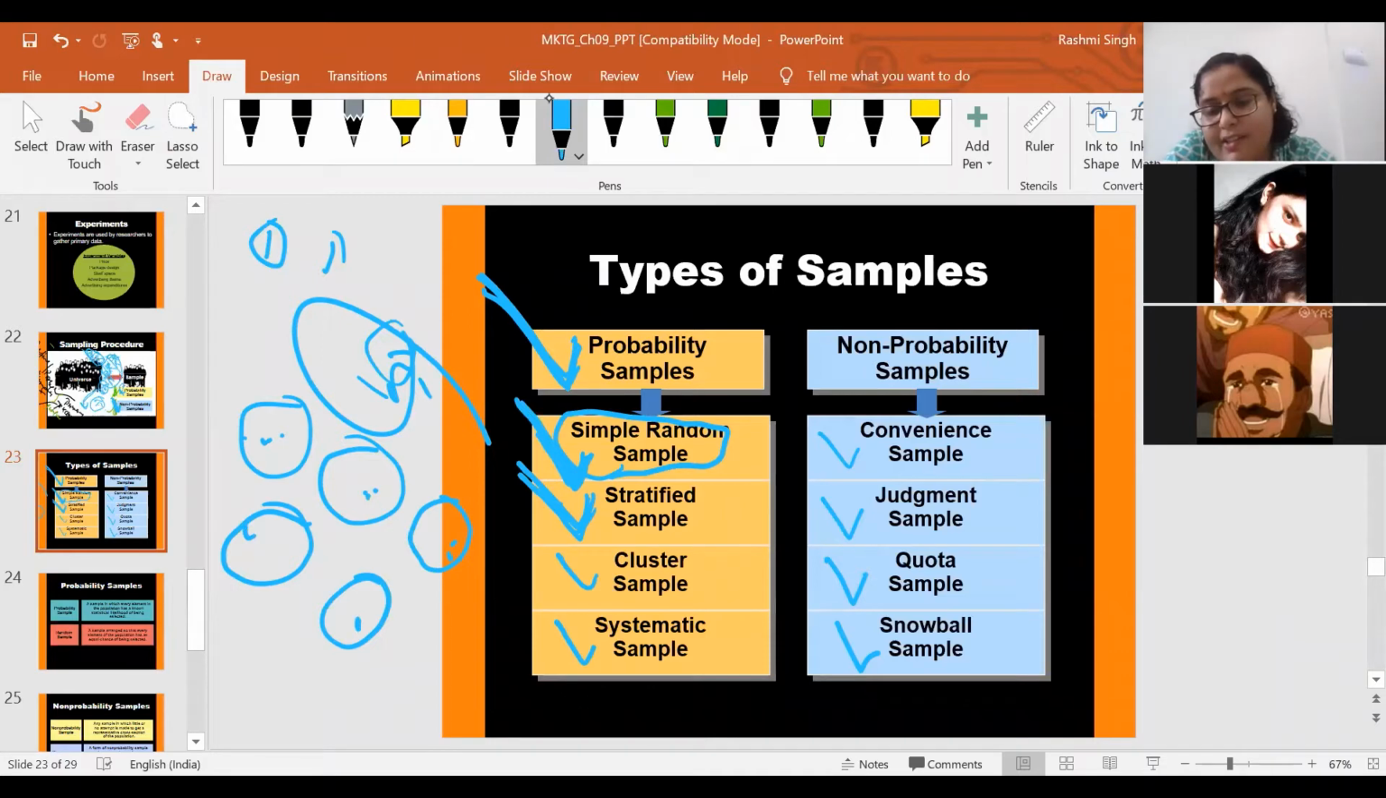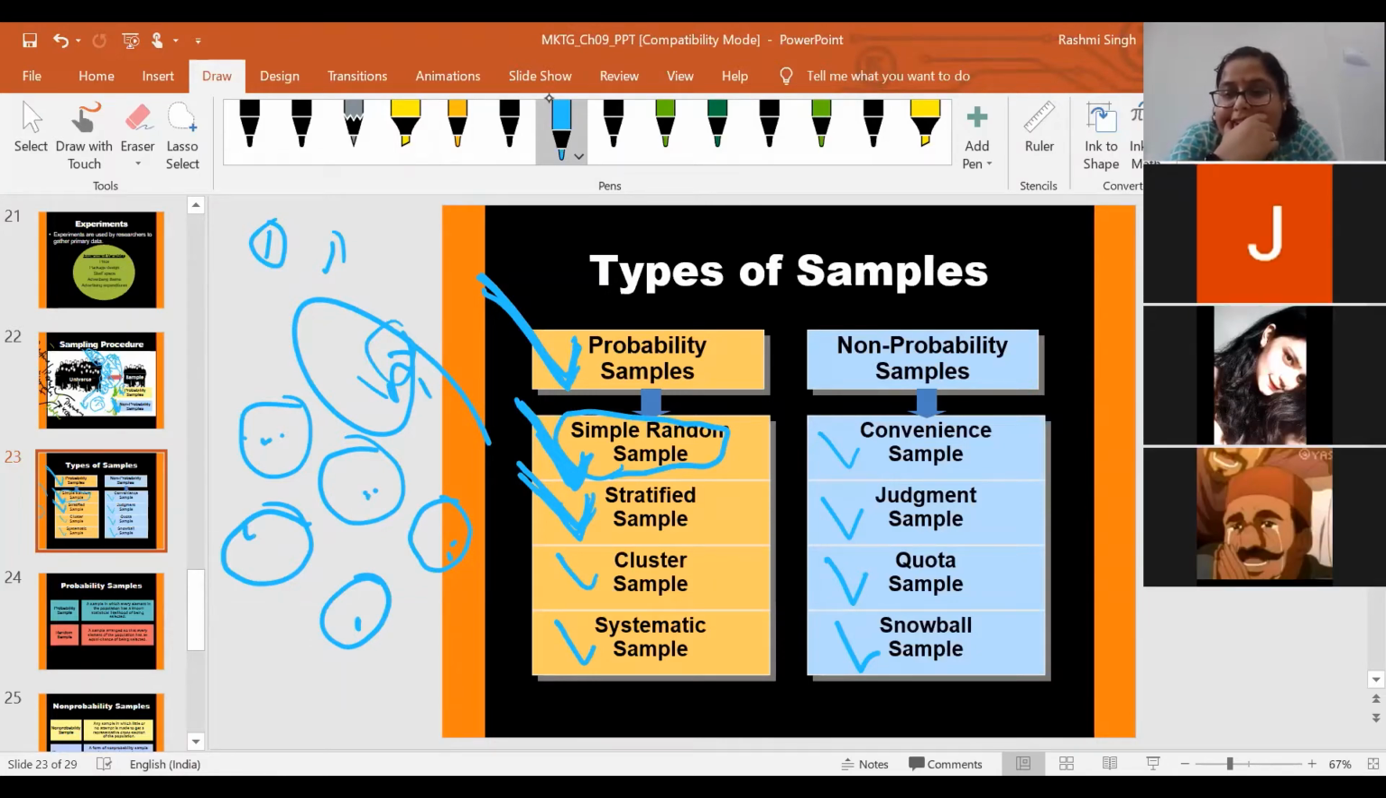Can anybody explain what is stratified sampling? Anyone? Class? What happened? Ananya? Yes, ma'am. Can you explain? Ma'am, it's like a method of sampling from a population, like a survey type. Anyone can try, not only Ananya.